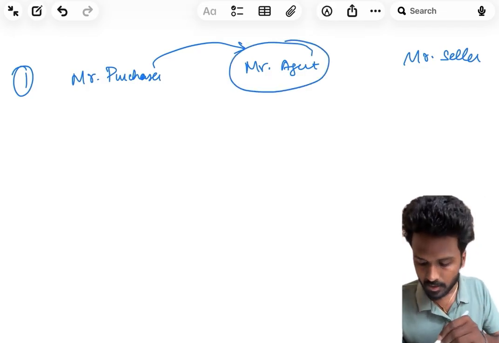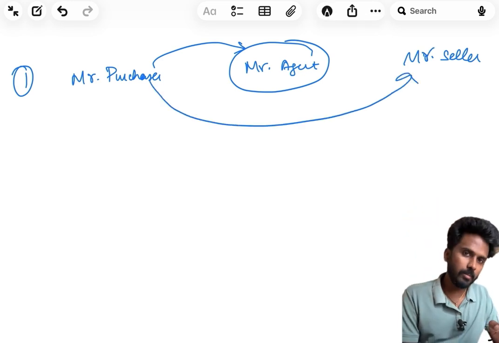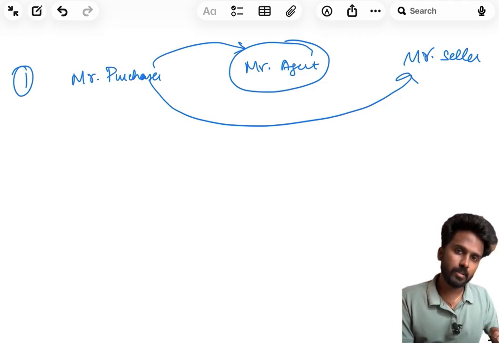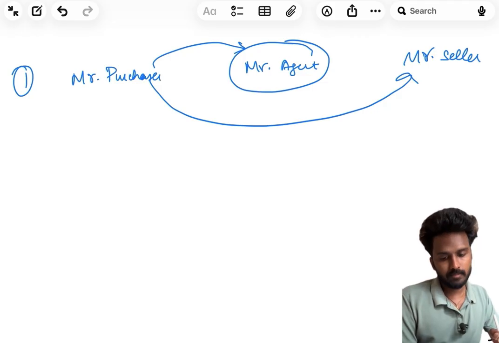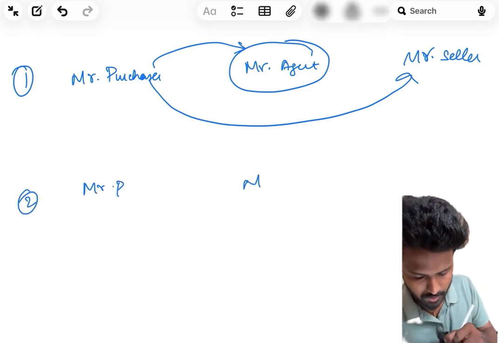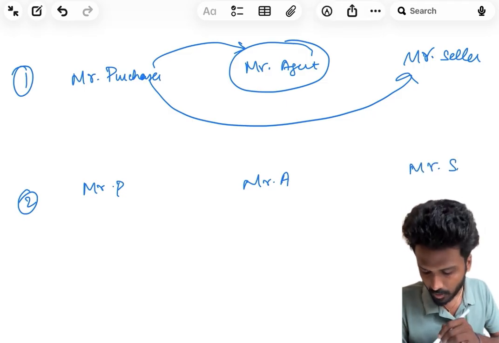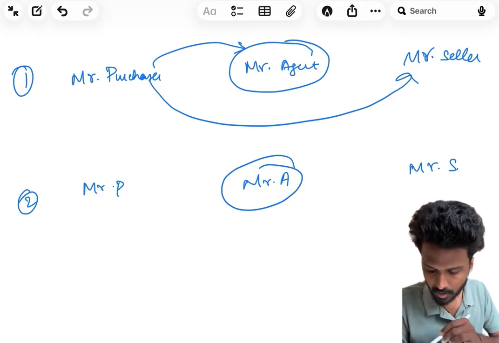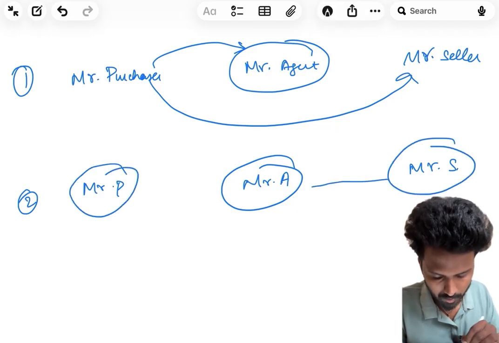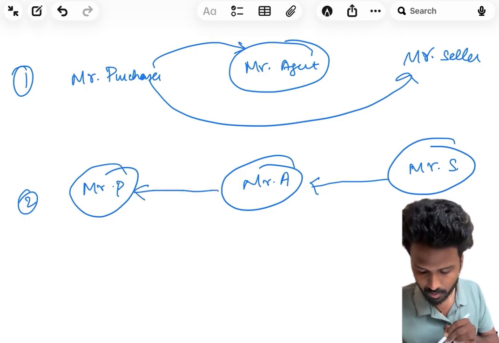Option one: he can tell him, there is a seller called Mr. Seller, you can directly contact him, but you have to pay me a commission of 1% on your purchasing price. Option two: Mr. Purchaser, Mr. Agent, Mr. Seller. Here Mr. Agent says, let me do one thing, I'll purchase from a seller in your expected quality and then sell it to you.